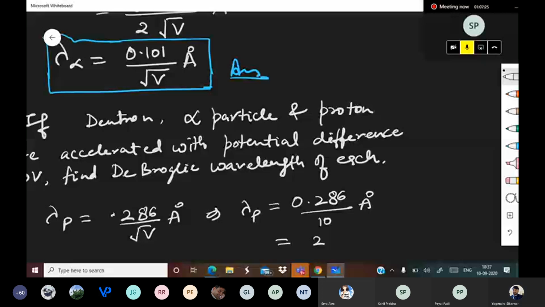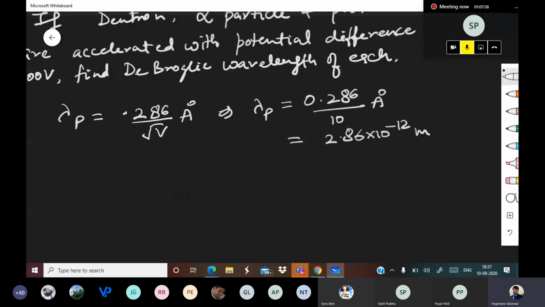Similarly, lambda of deuteron will be 0.202 upon root V angstrom.